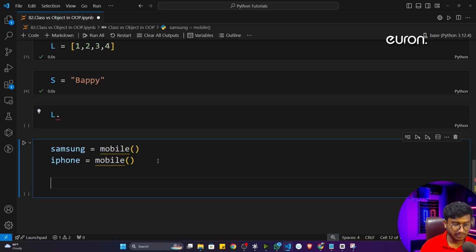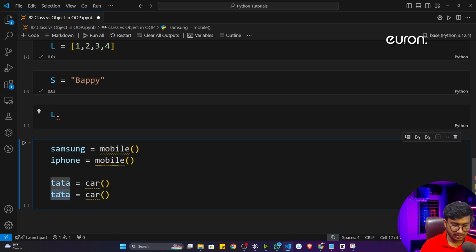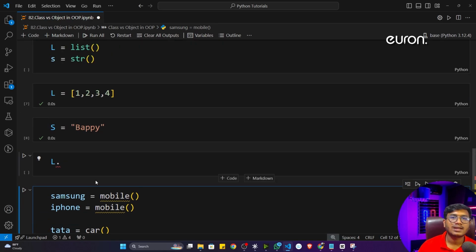Then I can give another example. Let's say car is a class. And let's say Tata is an object of car. Now let's say car is a class. BMW is an object of this particular car. Now I think it is clear what is class and object inside OOP.